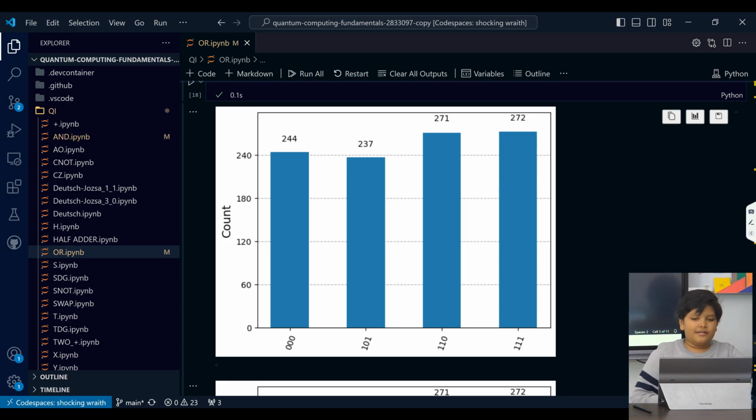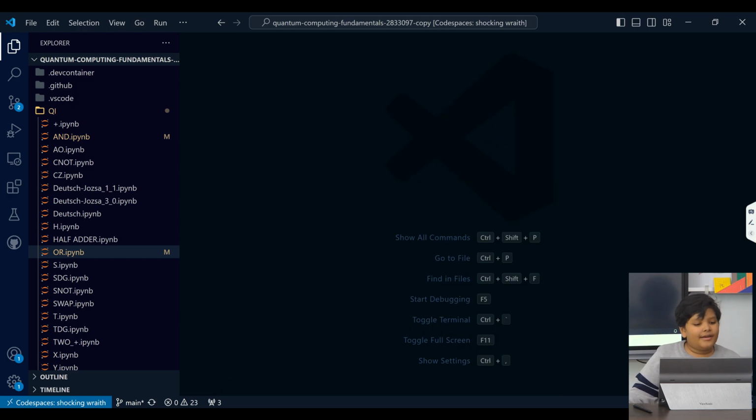So you can see this is the output, this is the inputs, 0 0 0, 0 1 1, so one of them is 1, then 1 0 1, 1 1 1. Yeah. Quantum parallelism, that's the advantage. Wow. Okay. Now we have done OR and AND.